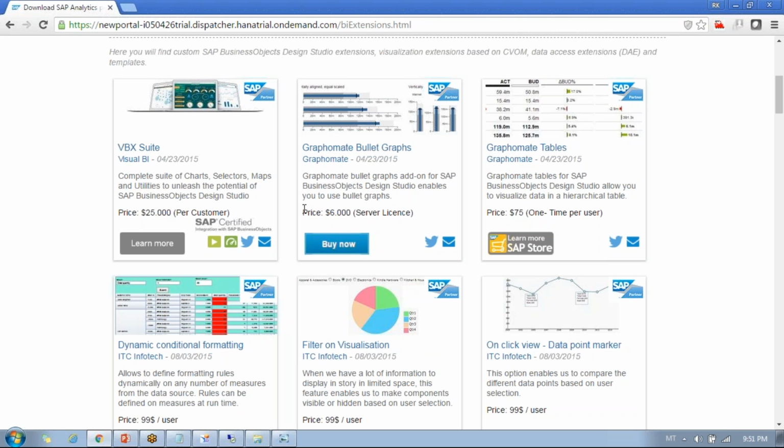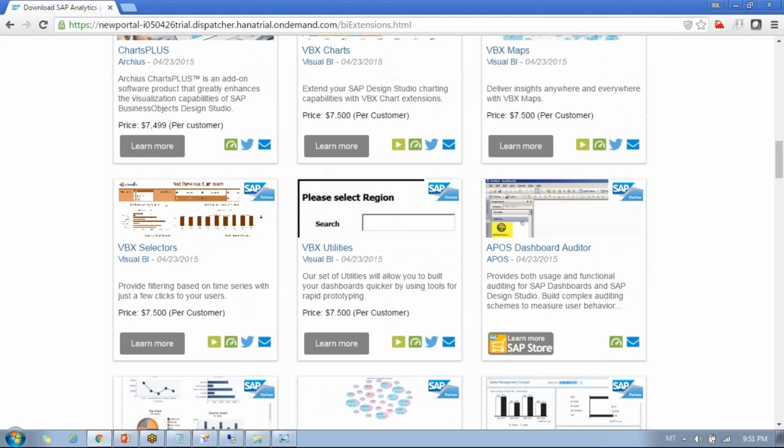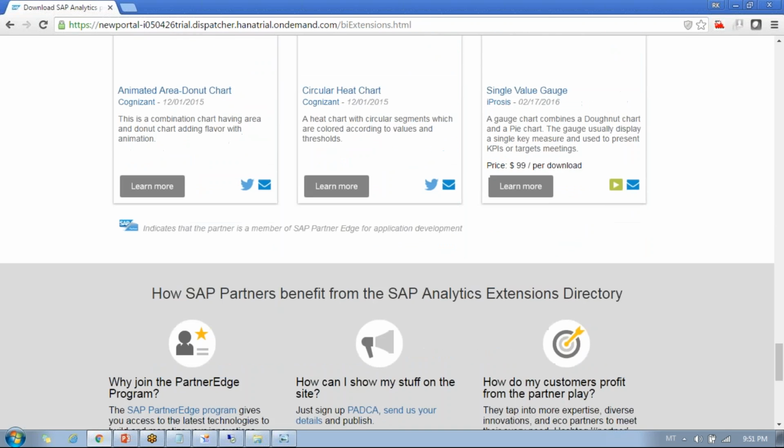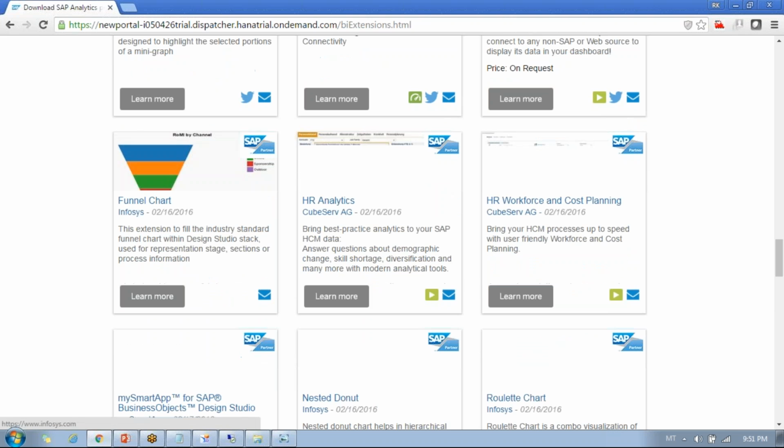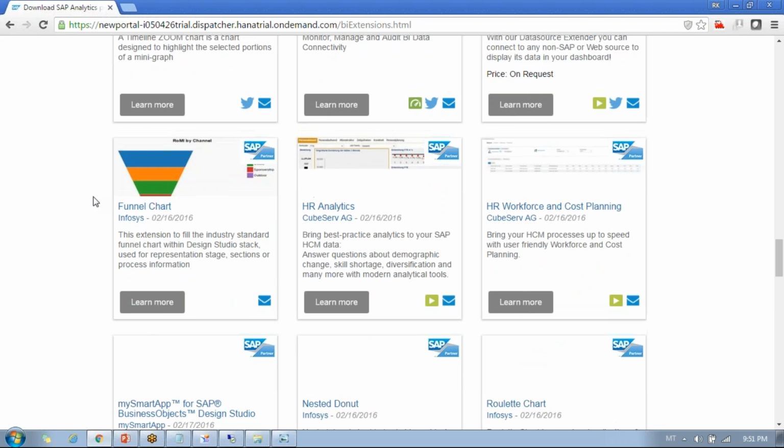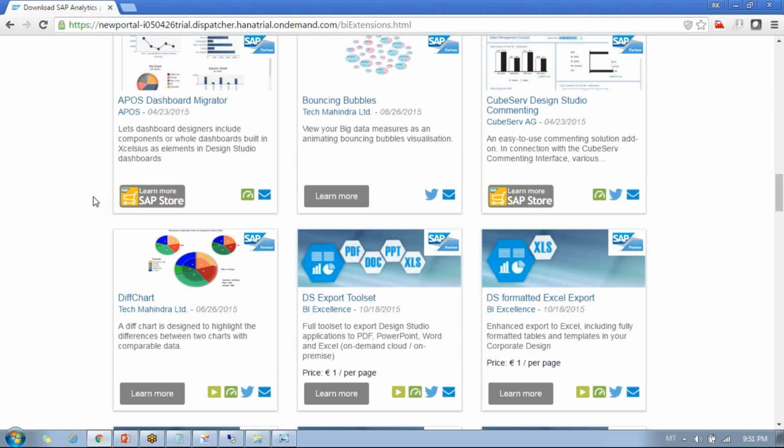But if you have a server and you want to practice, you can download the third-party components from here and do some R&D. I'll tell you how to integrate these components into Design Studio. There are so many components available. TCS has developed some components and Infosys has developed some components. See, this is developed by Infosys. So IT vendors are developing third-party components to showcase their capability.